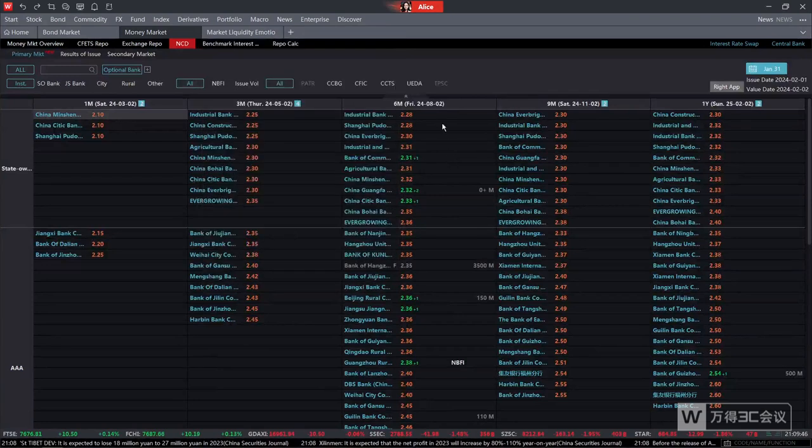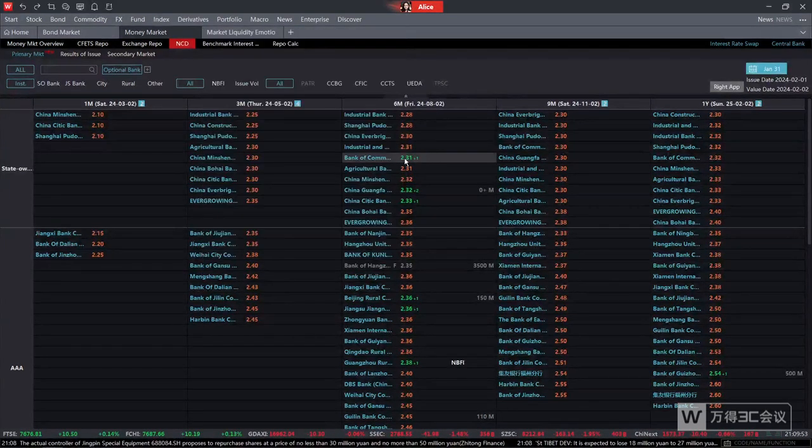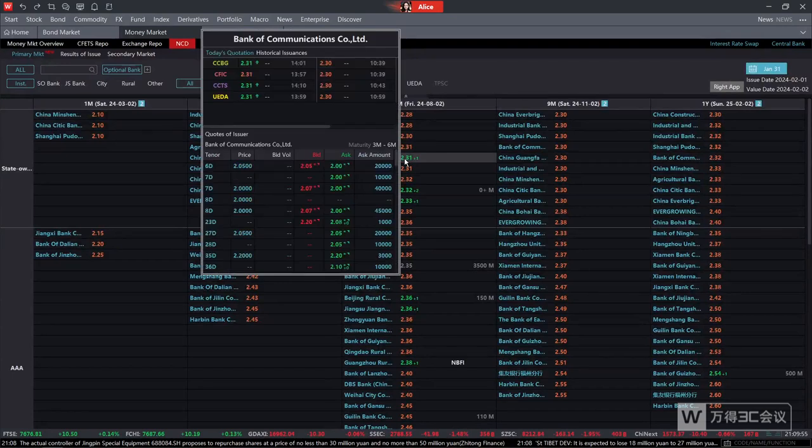So how can we explain such a process? For example, take this bond, we can see there is a small number, +1 behind it. What does it mean? It means that initially the NCD bond's issued price is 2.3%, and after the negotiation between the demander and the supplier, the price goes up 1 basis point.